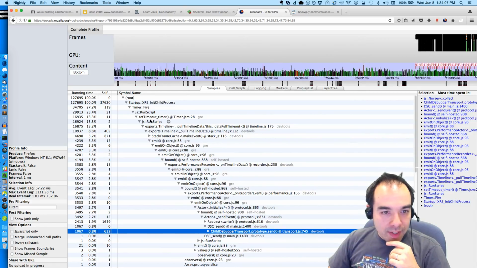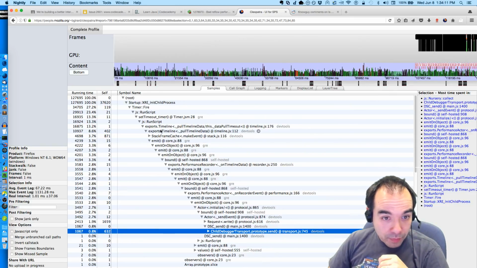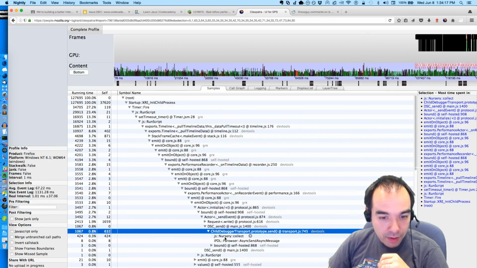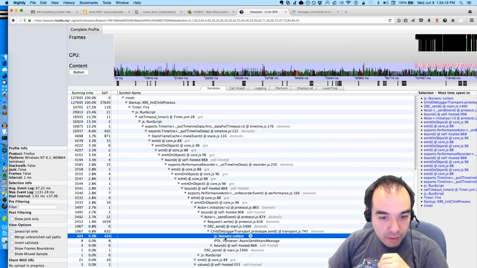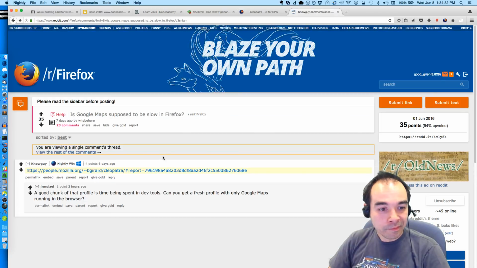So I've uninverted the stack frame. It looks like there's this thing that's firing on a set timeout where we do some stuff with... I'm guessing maybe we're creating enough garbage that the GC starts flipping out a little bit.